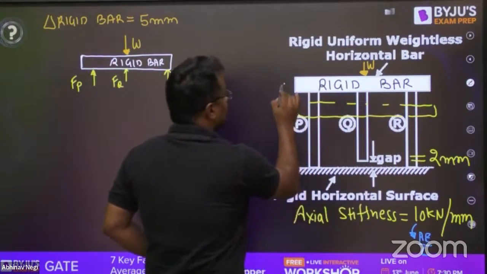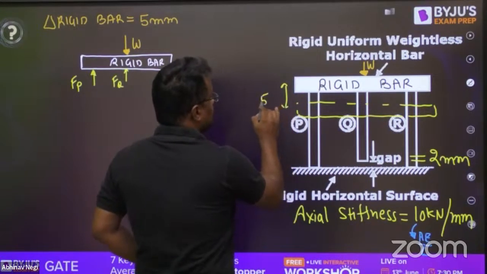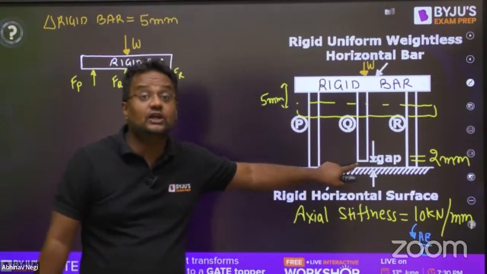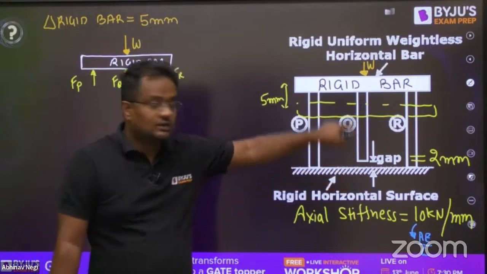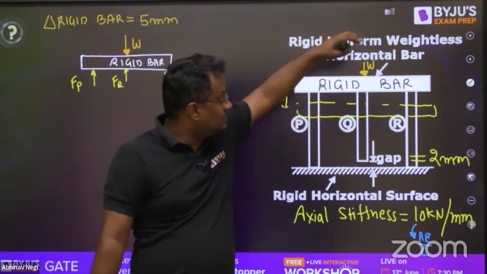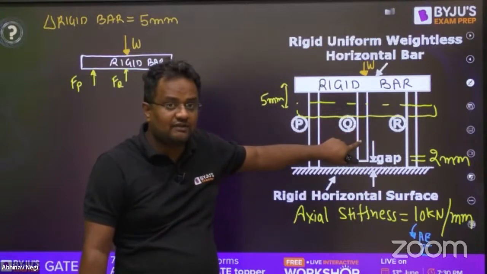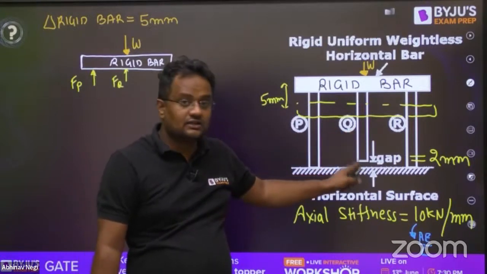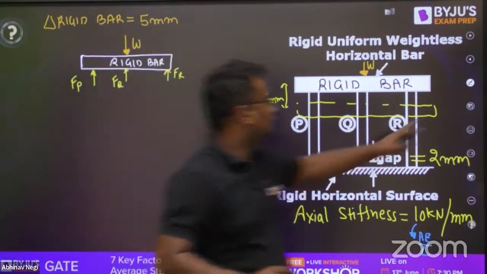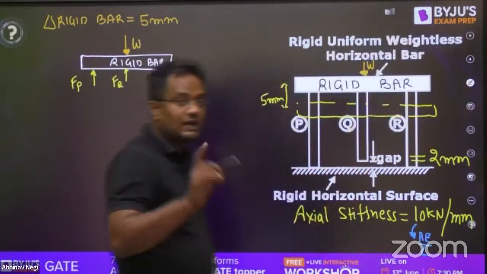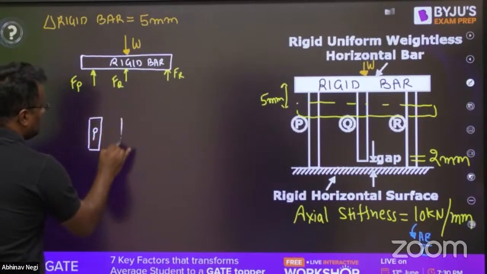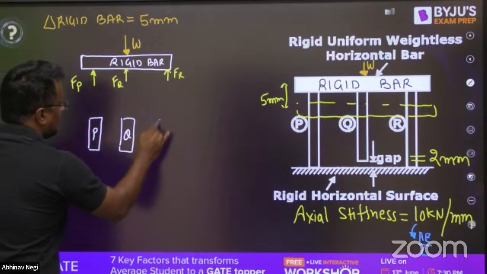That means the middle bar will be touching the floor because the gap was only 2 mm. Up to 2 mm, this is freely going down without providing any reaction. But since it has gone down by 5 mm, the middle bar is also touching here. Therefore it is providing reaction. Now, if I draw the free body diagram of P, Q, and R, everybody, P, Q, and R.